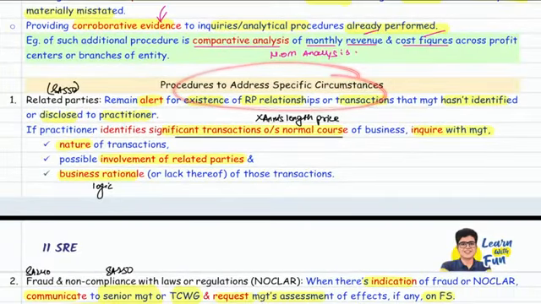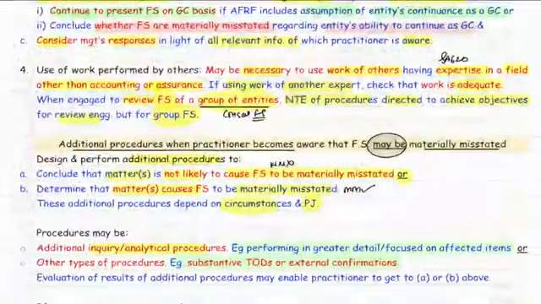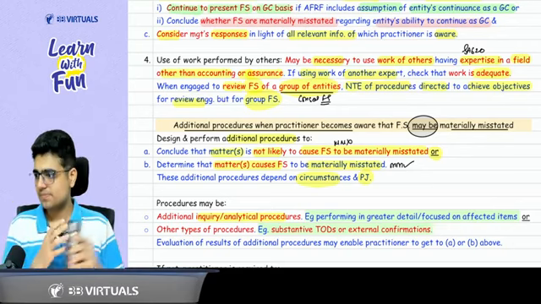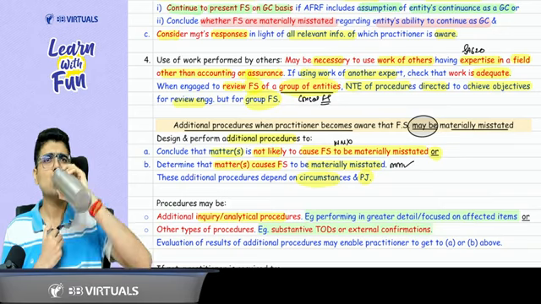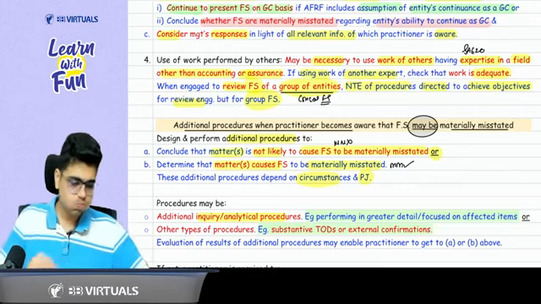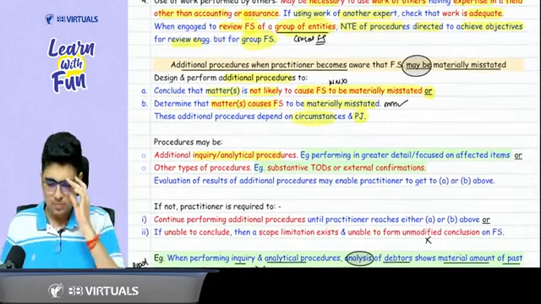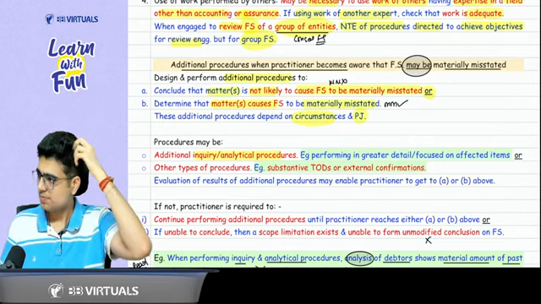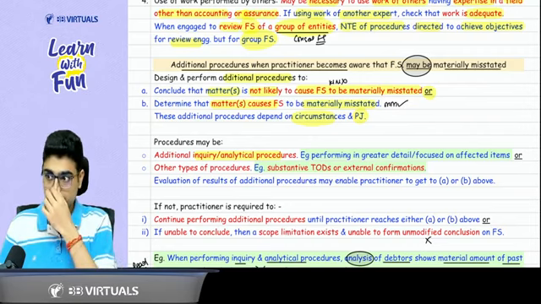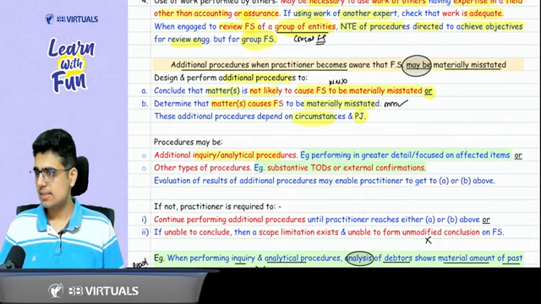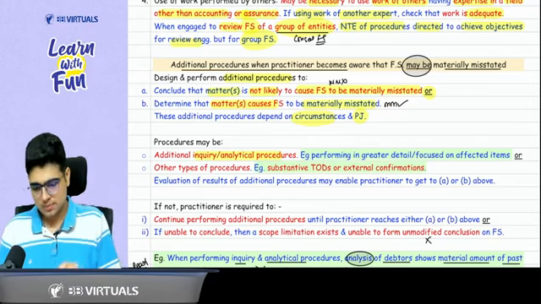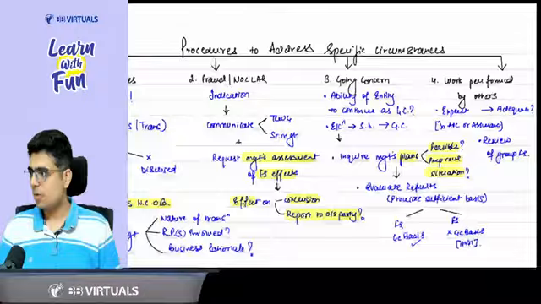Procedures for specific circumstances. Are these procedures crystal clear? Yes or no? Any doubt, anyone? Yes. Come on, everyone. Done. Done, sir. Now let's move to the next topic.